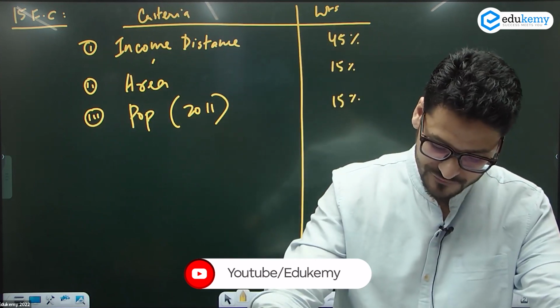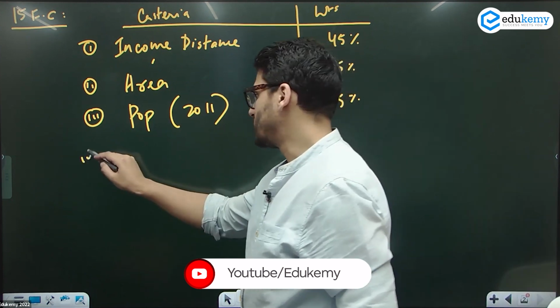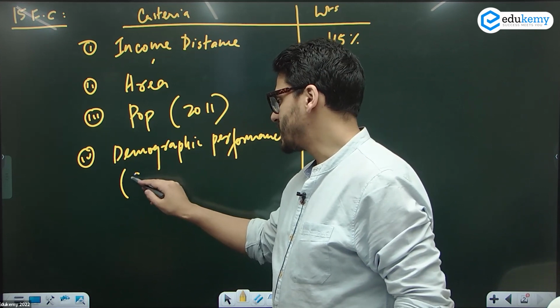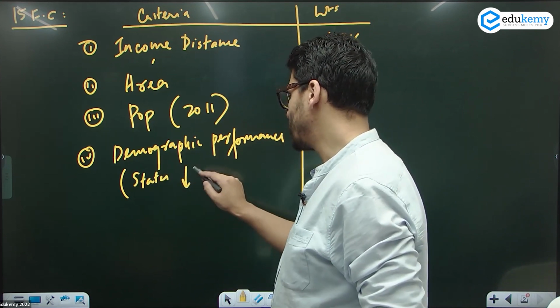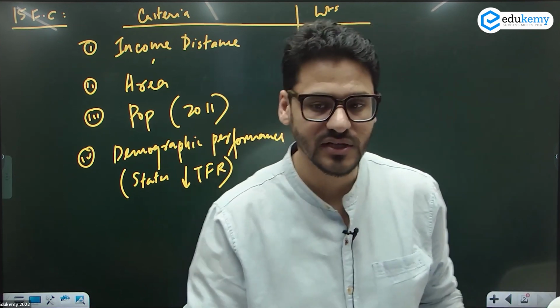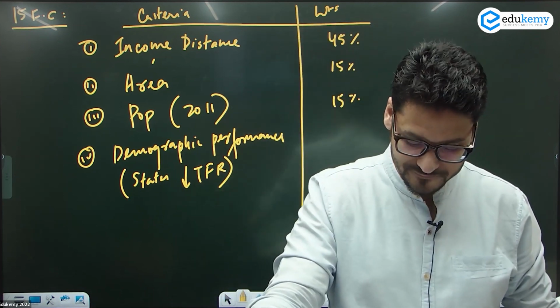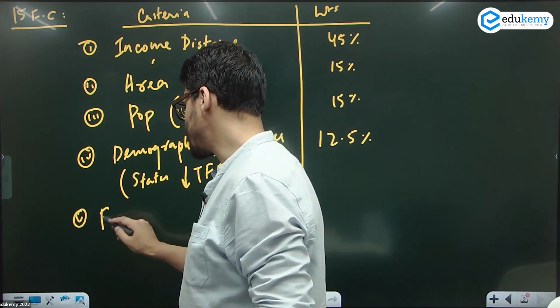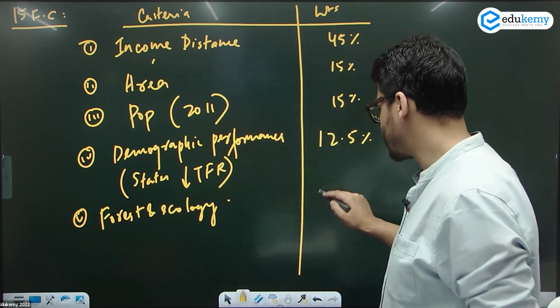Then you have demographic performance. Demographic performance का मतलब states that have lower total fertility rate. बच्चे कितने पैदा हो रहे हैं? Demographic performance 12.5%. Then you have forest and ecology 10%.